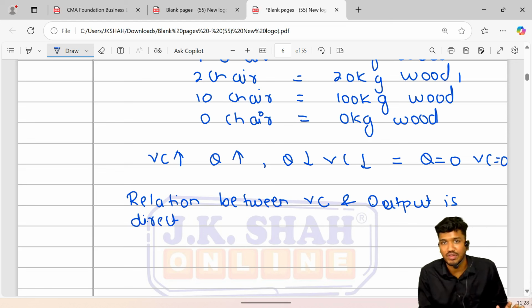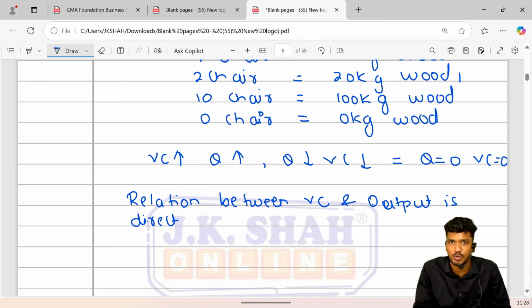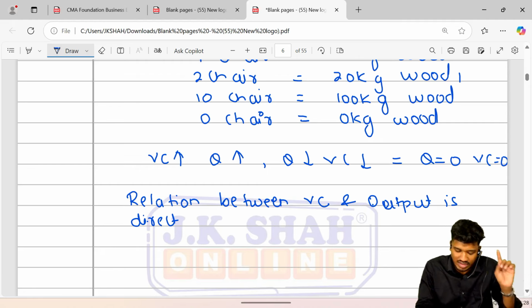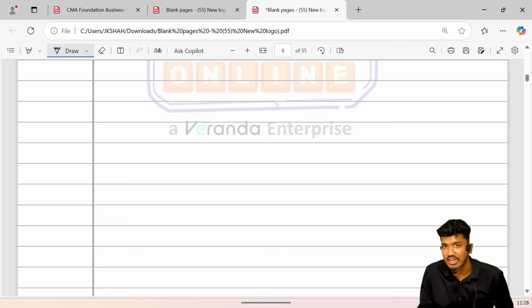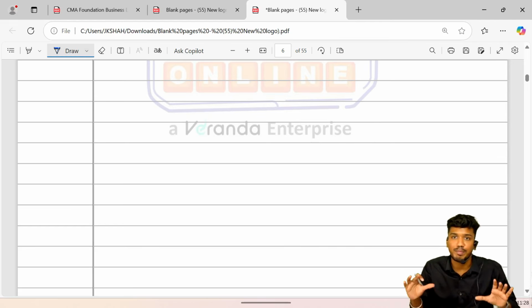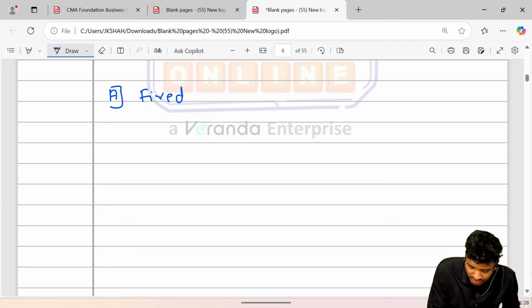Getting it? So by far we have completed two types of cost, that is called variable cost and fixed cost. So basically total cost is a combination of two costs, that is, it is inclusive of fixed cost and variable cost. Guys, let's understand the curve pattern of this cost. We studied first fixed cost. What happens in the case of fixed cost?